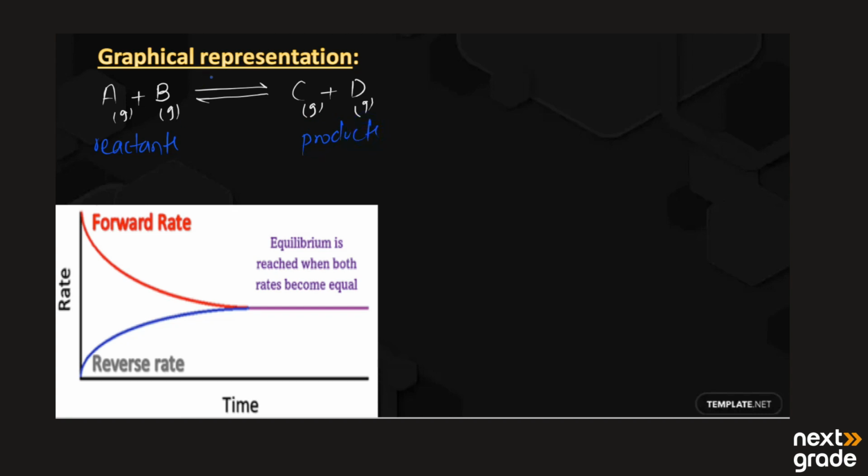This is the forward reaction, and this is the reverse reaction. We gain the equilibrium state when the rate of change of A plus B to C plus D becomes equal to the rate of C plus D changing back into A plus B. We have shown it with a double arrow because this is a reversible process.